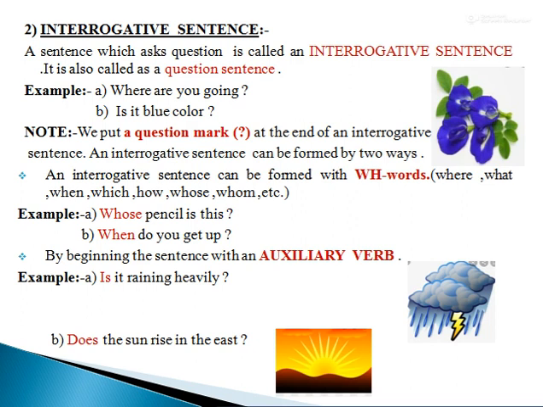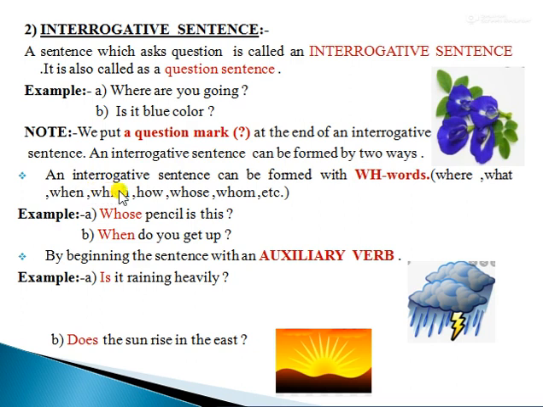Next sentence is interrogative sentence. What is an interrogative sentence? A sentence which asks a question is called an interrogative sentence. It is also called a question sentence. Examples: where are you going? Is it blue color? Keynote: we put a question mark at the end of an interrogative sentence, and an interrogative sentence can be formed by 2 ways.